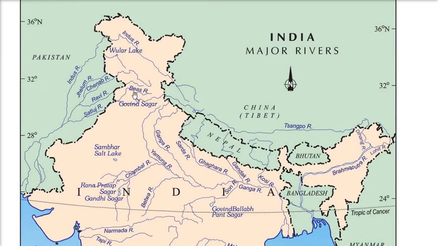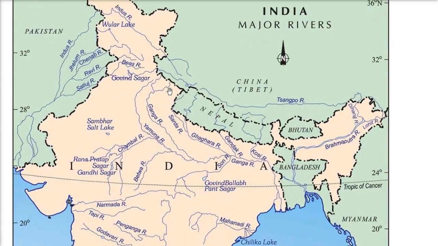So the first and foremost river, which is the longest, is not fully in India. It is in India, but not fully in India, and that is called Indus. So this Indus is this river. Here at Mithankot, it finally meets with Jhelum, Chenab, Ravi, and Satluj, and finally it drains in the Arabian Sea. It starts from here, Tibet. We'll talk about these all in detail.